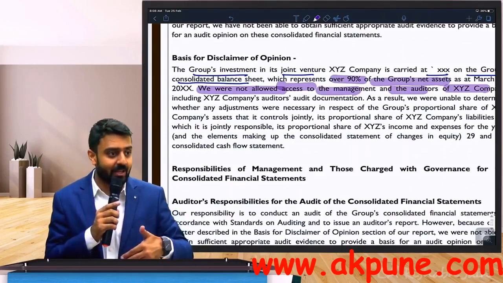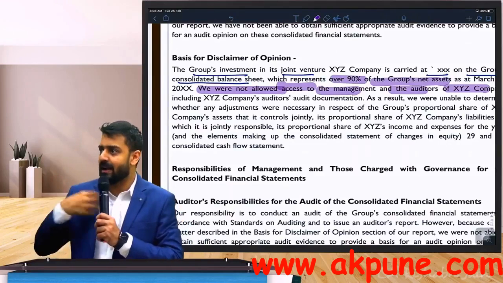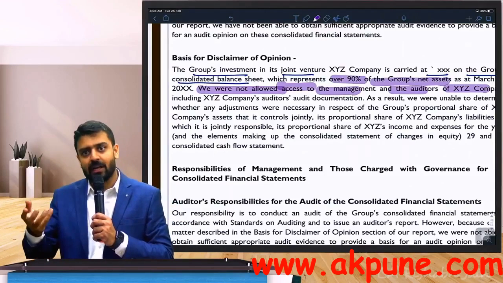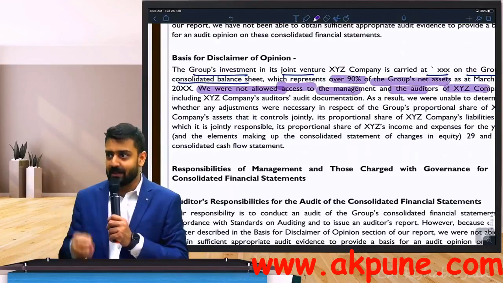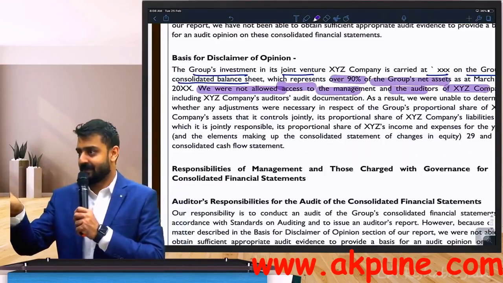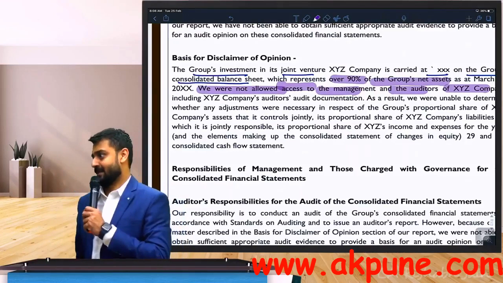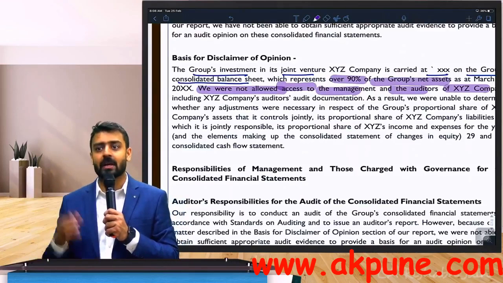So I'm trying to say, these companies keep on acquiring a lot of companies. Now, when I acquire as a Google some company, that acquisition generally may not be a substantial part of my balance sheet. But that acquisition is still an important transaction. It's still a material transaction, but it will not fall in the category of pervasive. So I acquire a company and the books of accounts of that company are not available.